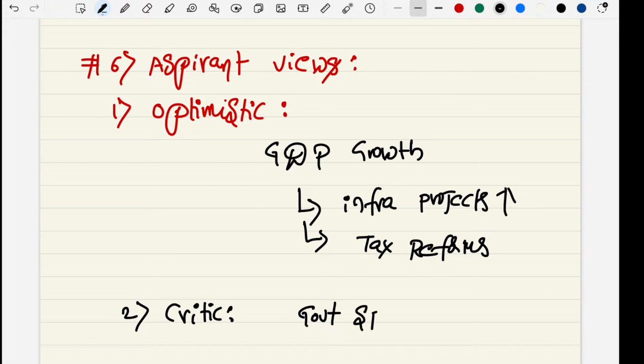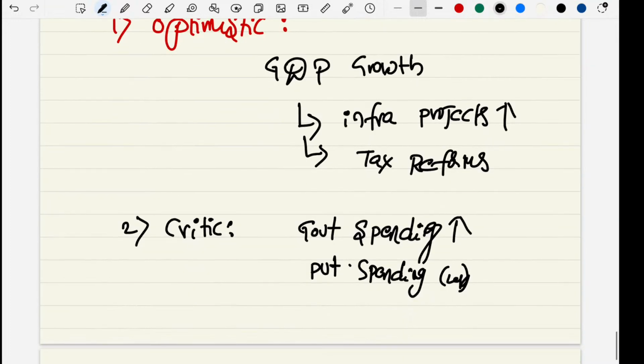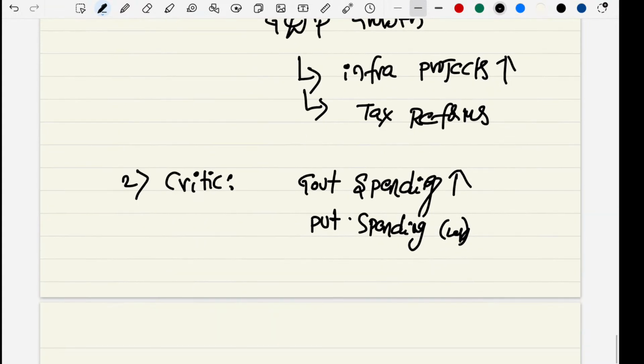So government spending is increasing, it is not good for the economic growth. At the same time, we are ignoring private spending. It is less. It is not good for the GDP growth.